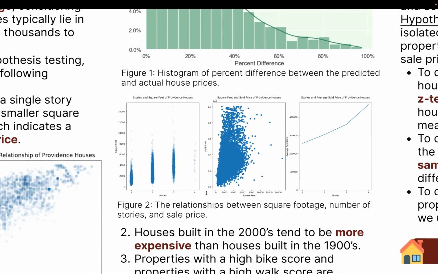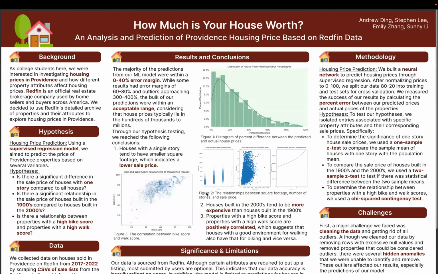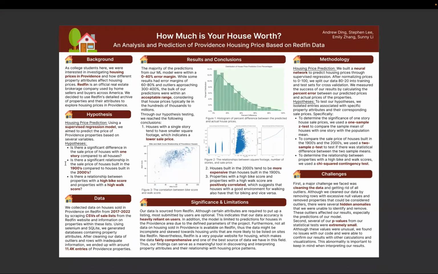as well. The second hypothesis we looked at was on whether there was a significant relationship in the sale price of houses built in the 1900s compared to houses built in the 2000s. To compare the sale prices, we split the properties based on the year built, and we use a two sample z-test to test if there was a statistical difference between the two sample means, which would be the sale price of houses built in the 1900s and the sale price of houses built in the 2000s.